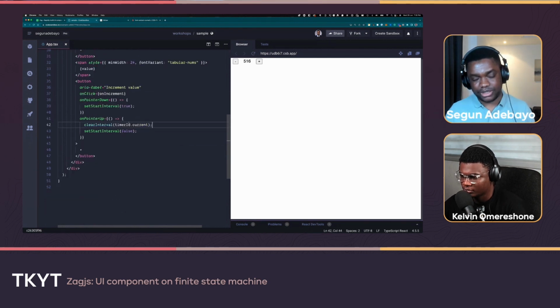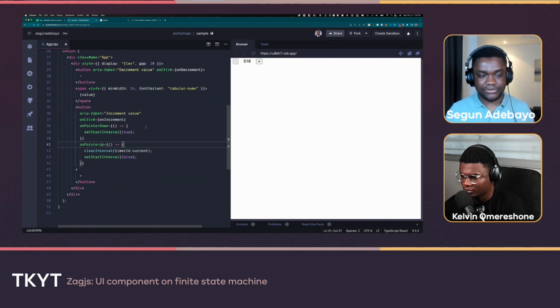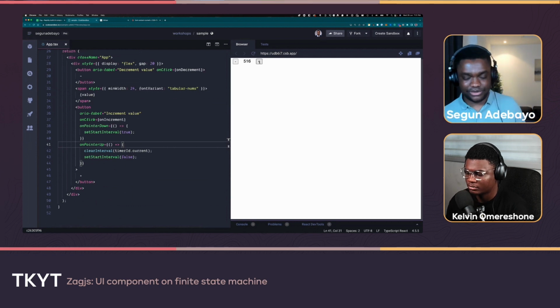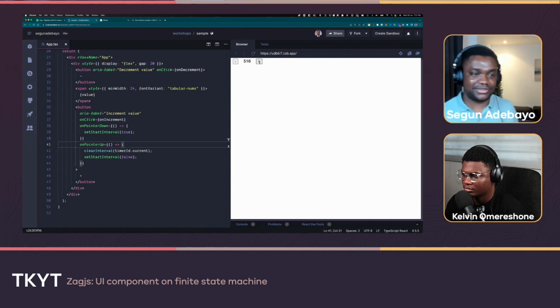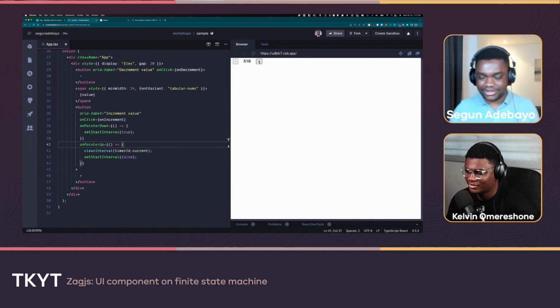The common technique is to start the interval after a delay instead of almost immediately. You need to be sure of the intention of the user: is the intention to increment once with a click, or to hold and keep incrementing? So common practice is to put some delay between when you click that button and when it starts spinning automatically. And because I just said that, that introduces another layer of interval or set timeout. Oh boy, set timeout again.